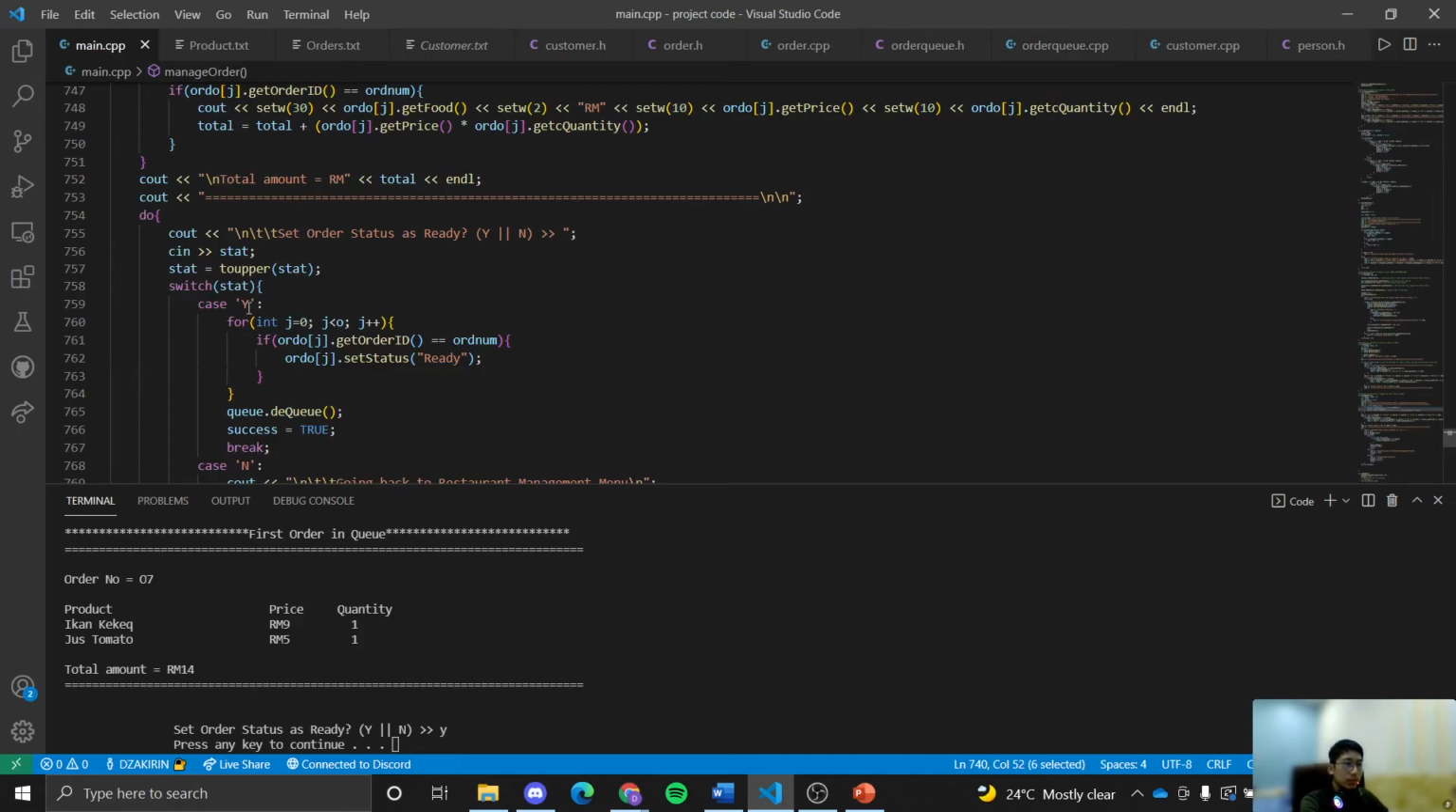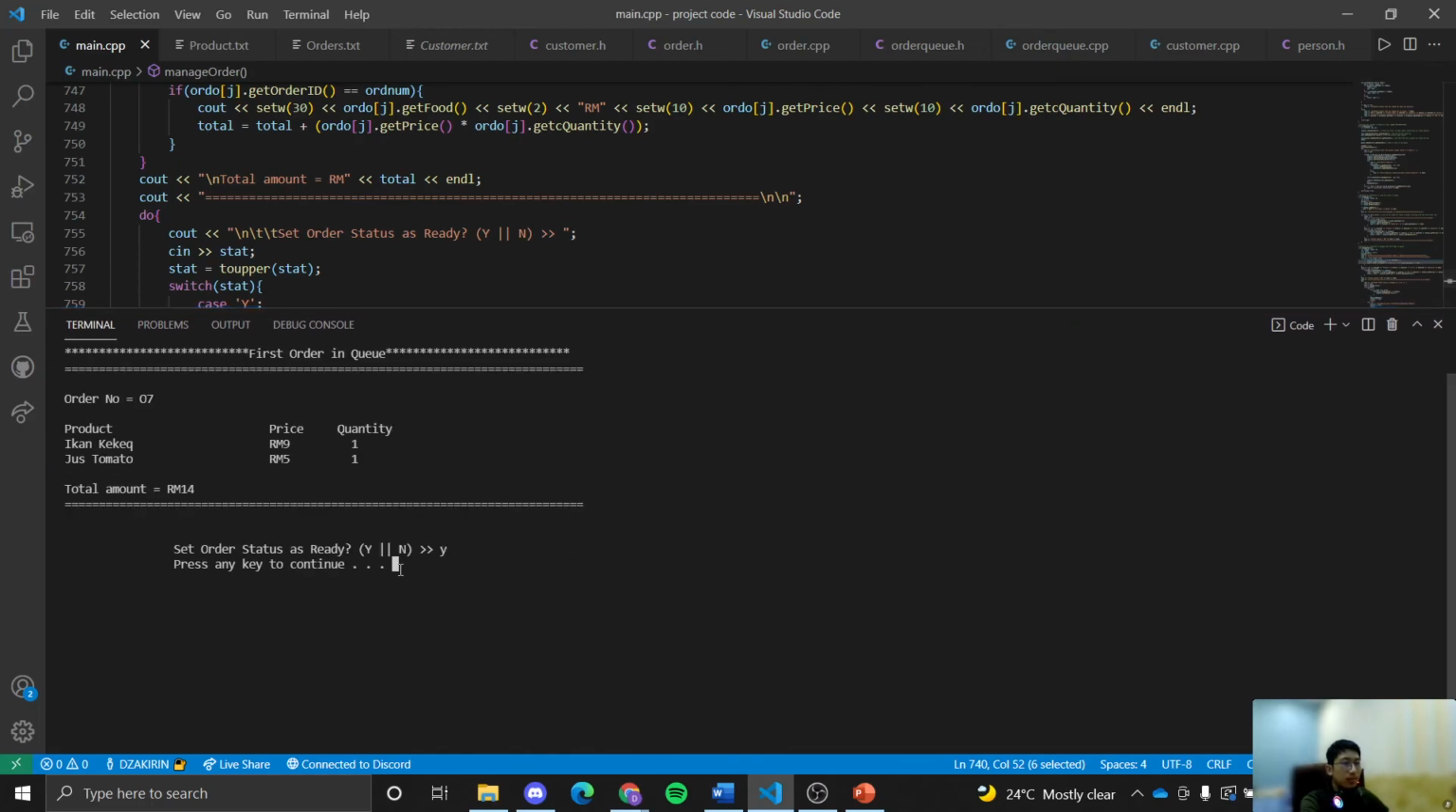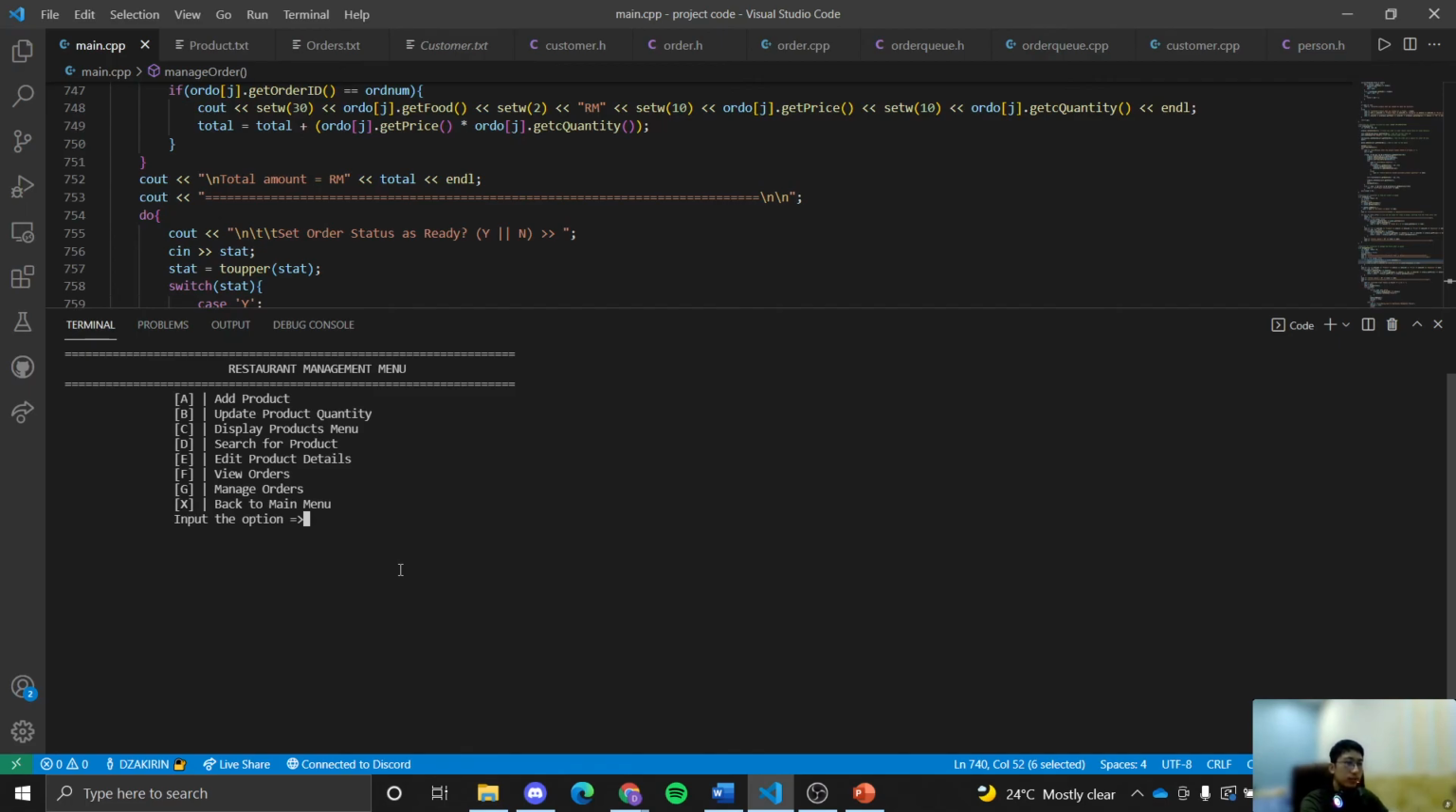If the user selects yes, inputs Y, the system gets the order ID in our order object, compares it, and then sets the status as ready. After that, it will dequeue the item in the queue, and the next order will be at the front of the queue. Now let's press any key to continue.